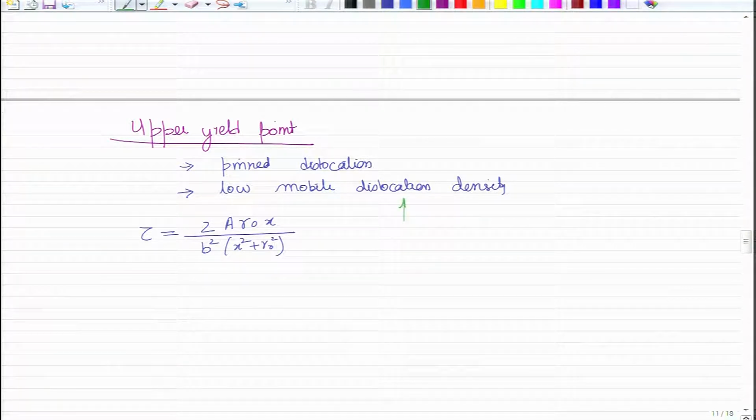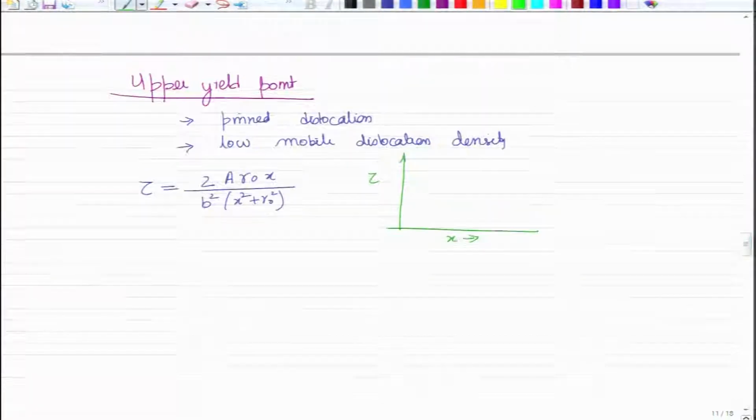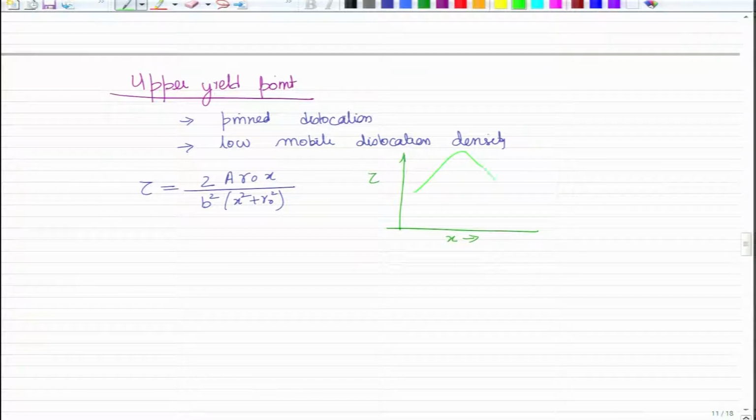It will look like this, and this is the x distance, and if you plot this as a function of x, let us say your dislocation was somewhere over here. You needed to apply stress tau to begin with, and you need to keep increasing this tau until a point where the maximum stress is tau naught.